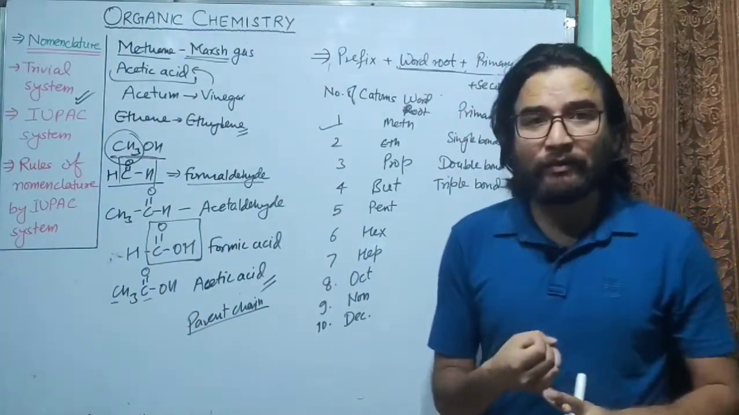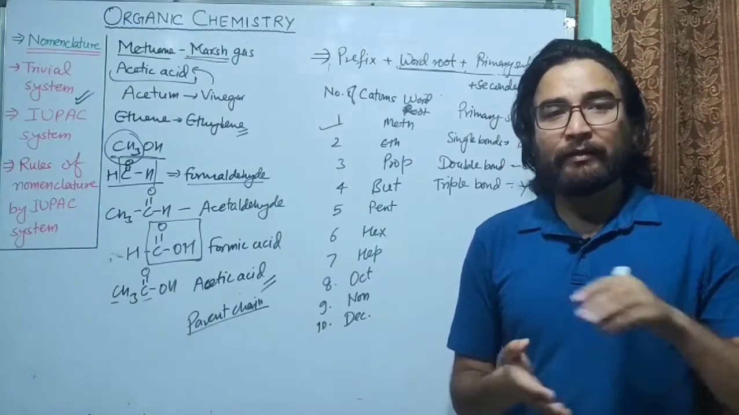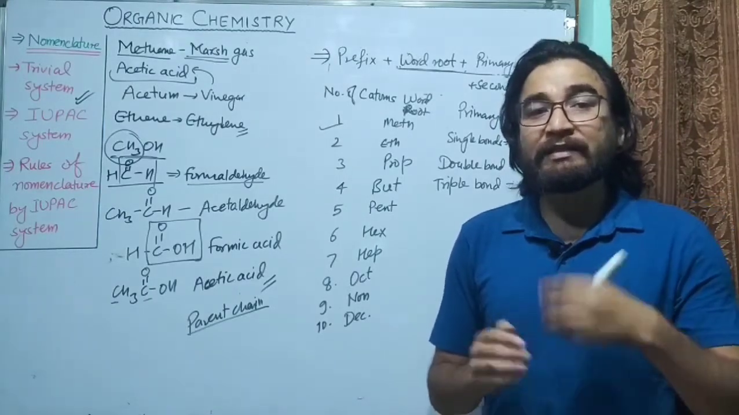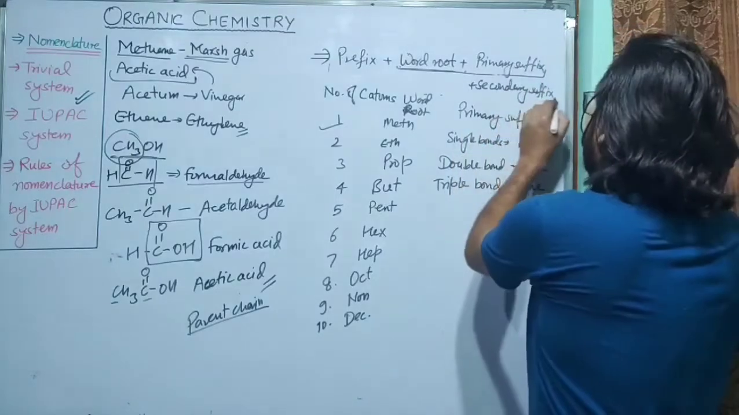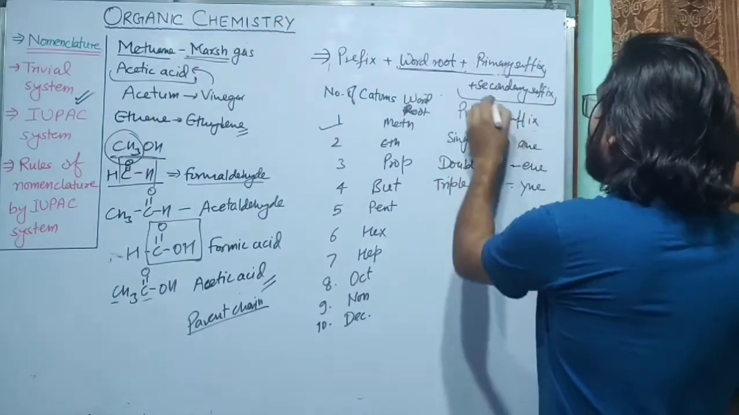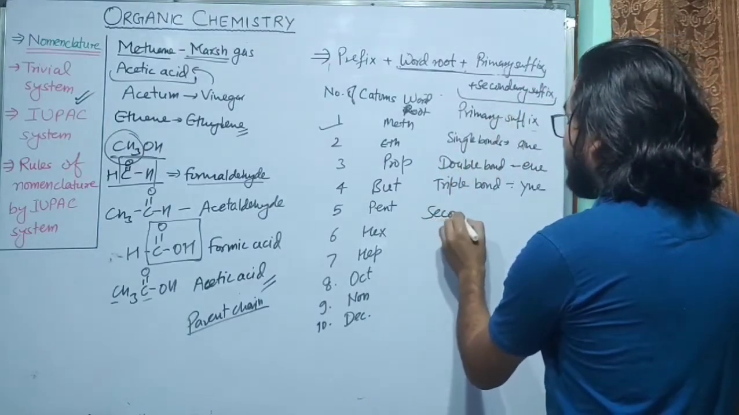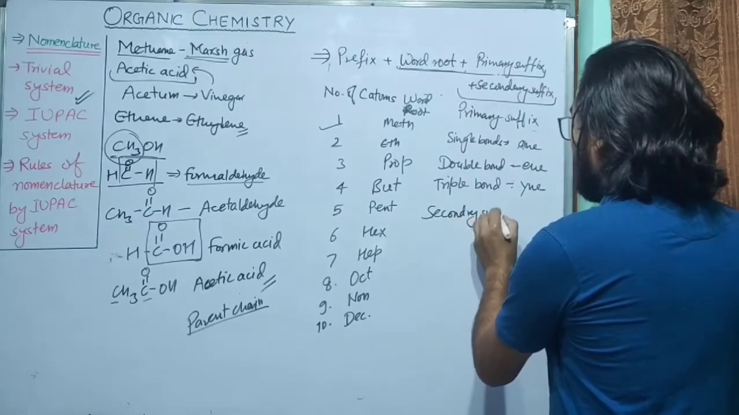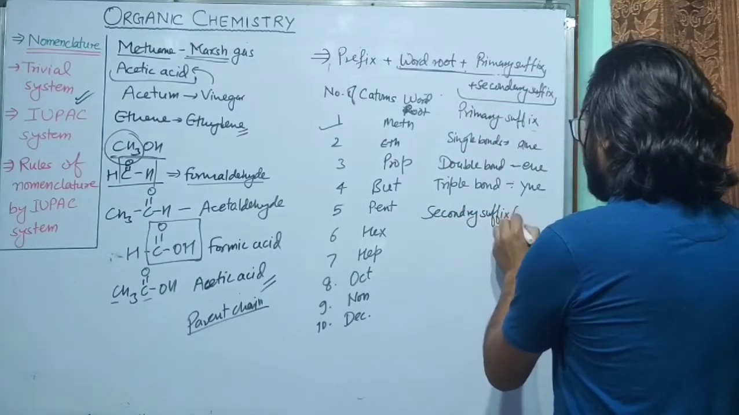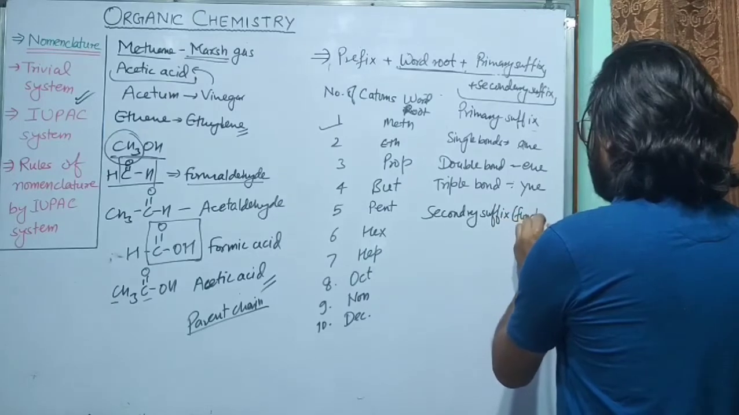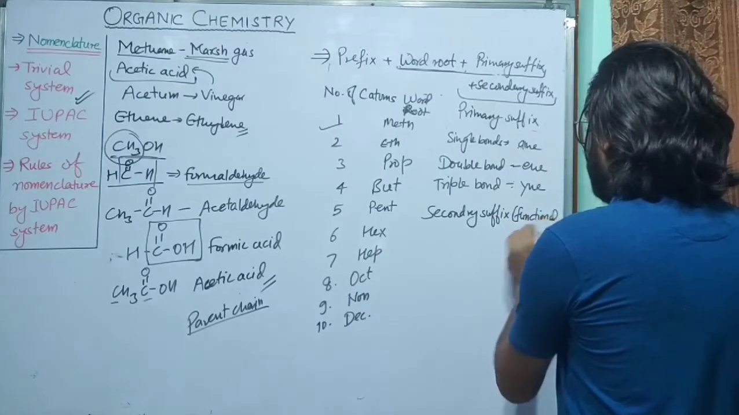If there is only single bonds, then it will be ane. For double bond, ene, and for triple bond it is ine. Now, what about the secondary suffix? So remember, the secondary suffix will decide the functional group.